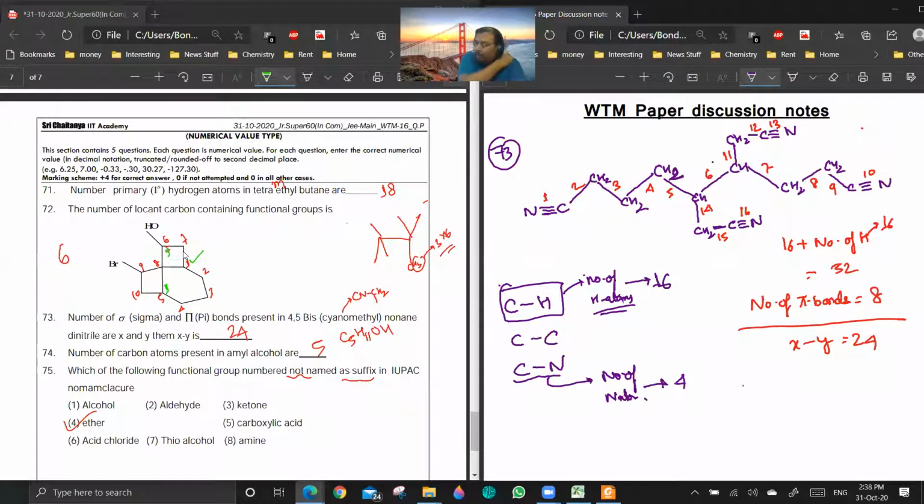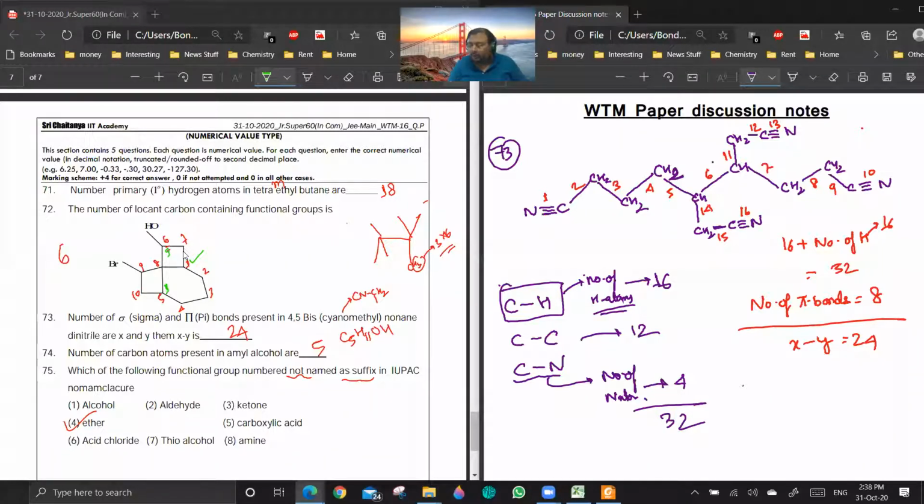And the number of C-C bonds will be how much? 1, 2, 3, 4, 5, 6, 7, 8, 9, 10, 11, 12. So if you do the total, it will be 32 sigma bonds.